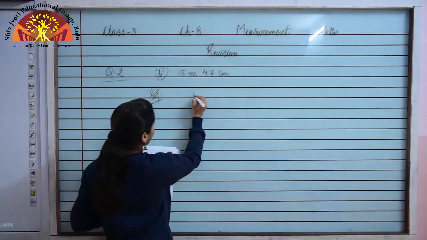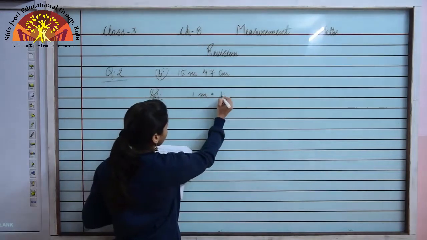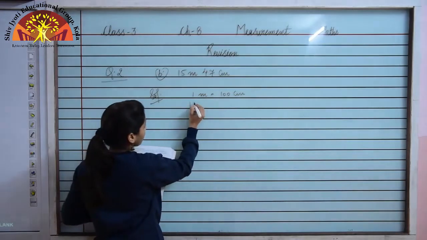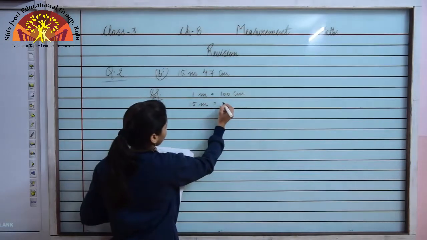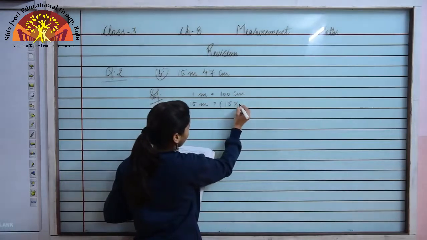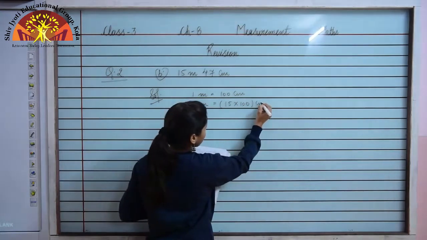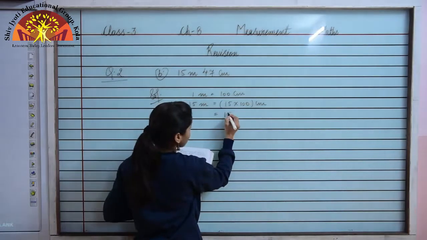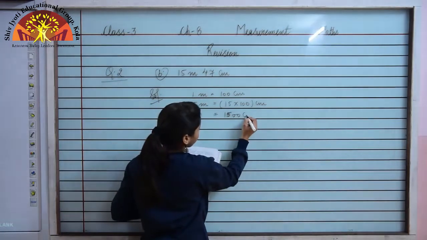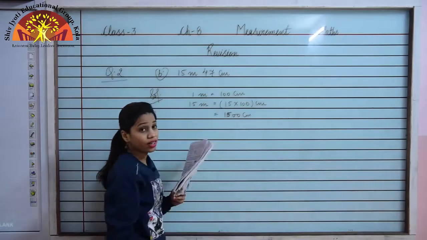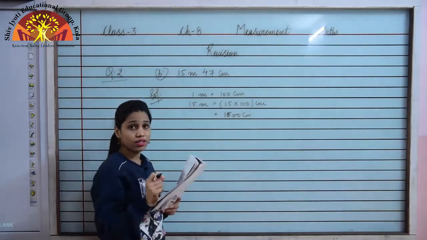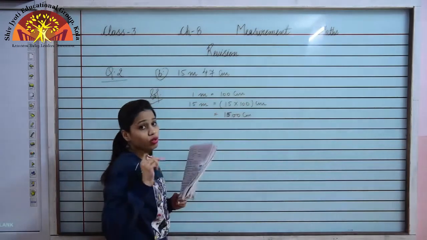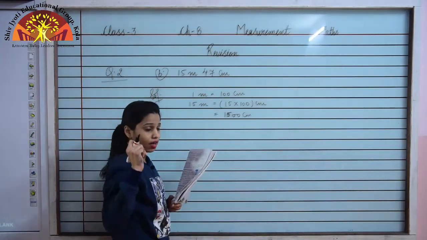As you all know, 1 meter is equal to 100 centimeter. So 15 meter will be 15 multiplied by 100 centimeter, so it will be 1500 centimeter. Here I have multiplied 15 by 100 because 1 meter is equal to 100 centimeter. So whenever you have to convert meter into centimeter, you have to multiply the number by 100.